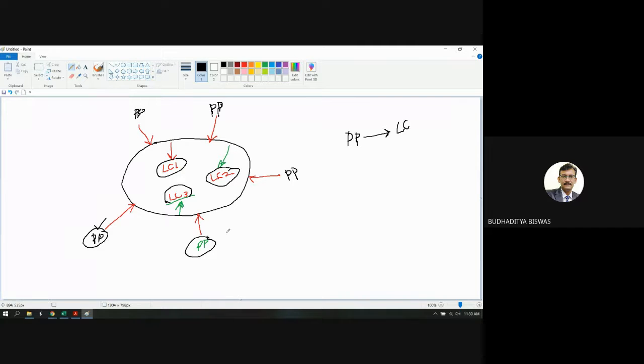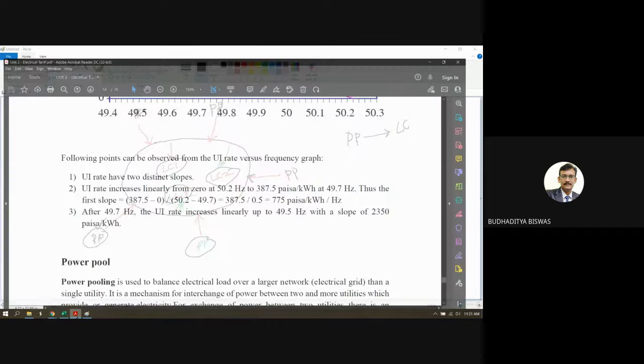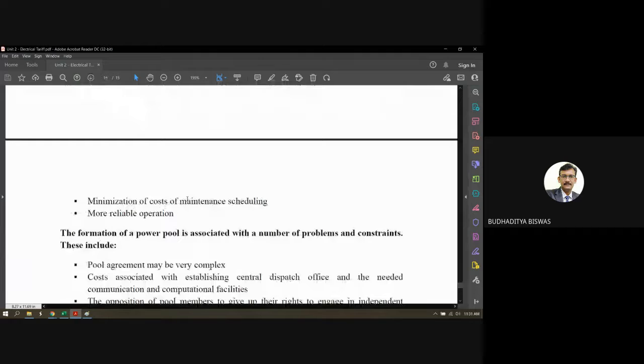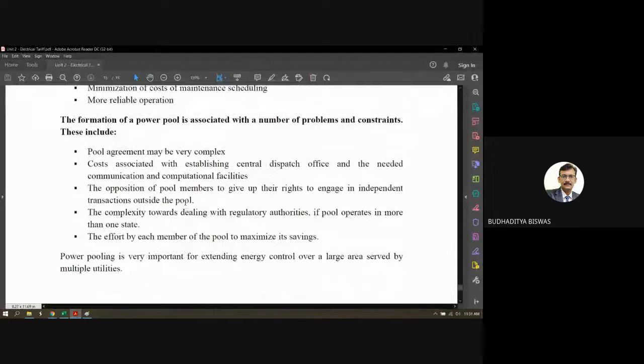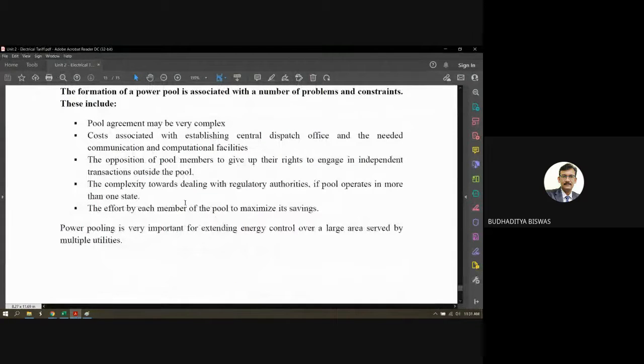So all these things are written as rules and regulations, and this is called the power pool. Basically, the concept of power pool is the regulation or the rules based on which the grid takes or pulls the power from the generating station. Okay, the advantages and disadvantages, all these things are written here. The factors, the constraints, all these things.